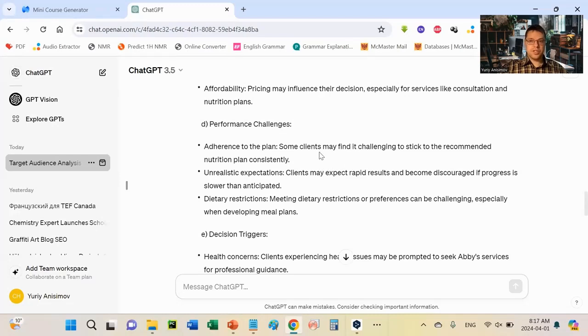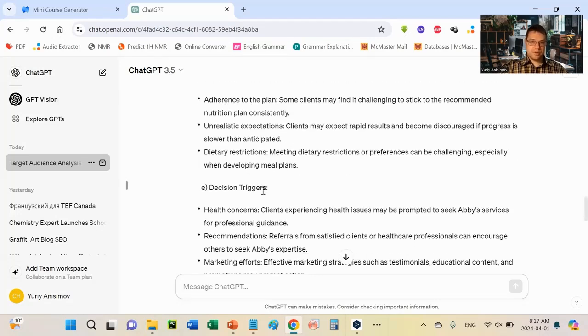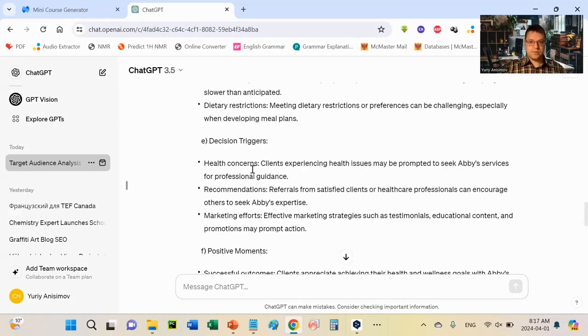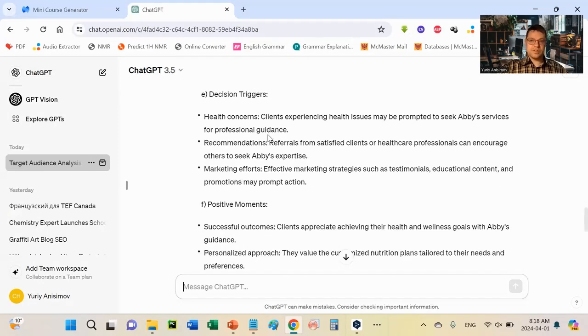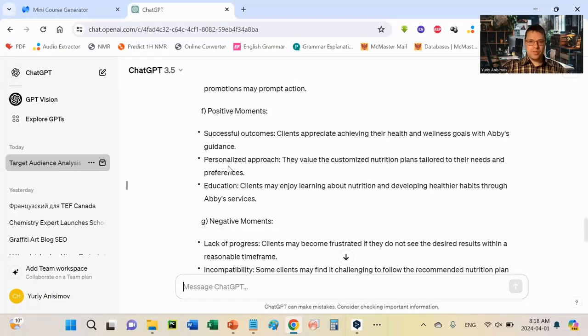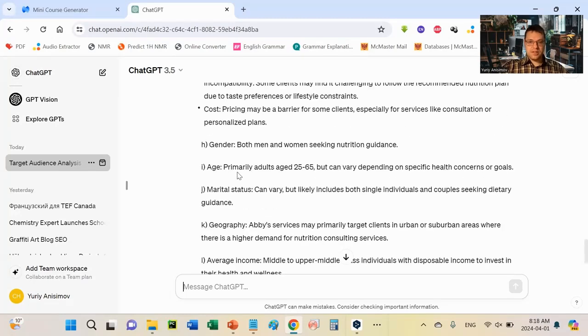This is actually what challenges do clients experience, right? So adherence to the plan. Well, many people cannot follow the plan, that's true. Unrealistic expectations, possibly yes. Dietary restrictions, of course, yes. Decision triggers. So basically, based on what your TA makes the decision to start collaborating with you as a professional nutritionist. Health concerns, marketing efforts. Yeah, marketing efforts is important, right? So positive moments, okay, negative moments. And then gender, both men and women, of course.